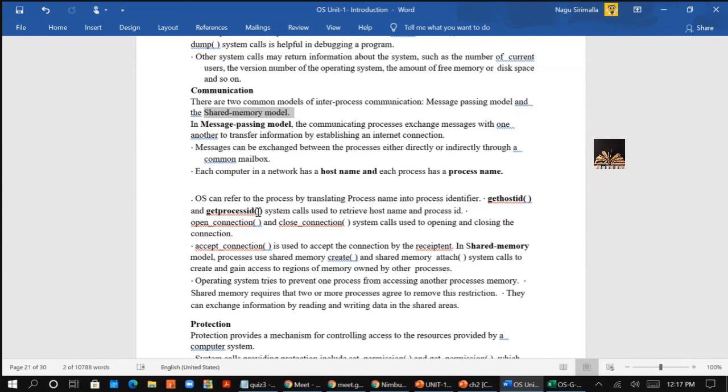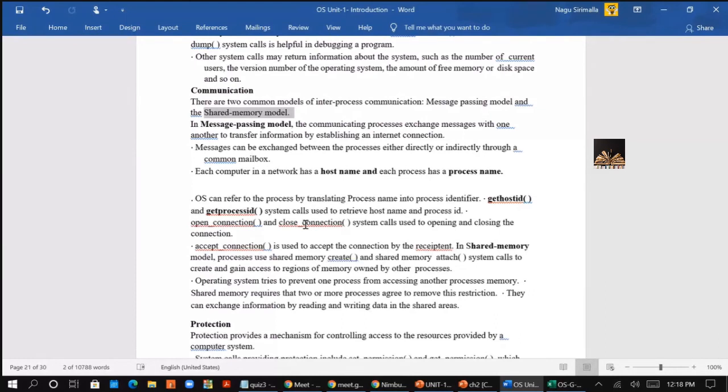So if it is inter-process communication, that means you want to communicate with another device, right? There you will have the system calls open connection and close connection. To communicate, first you are supposed to open the connection. You first establish a connection with the device.